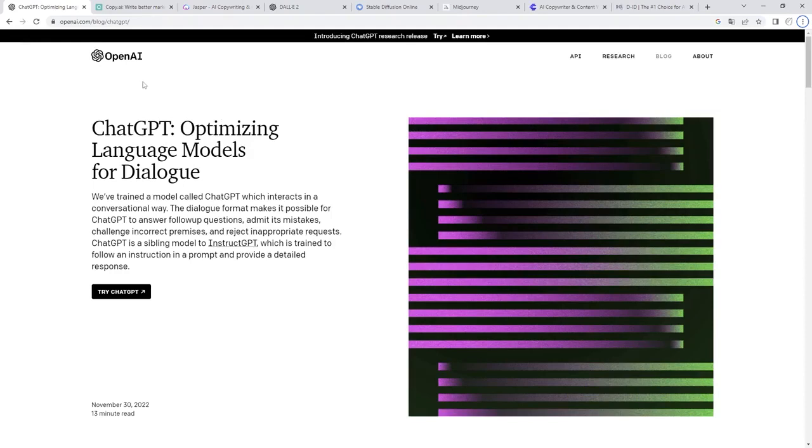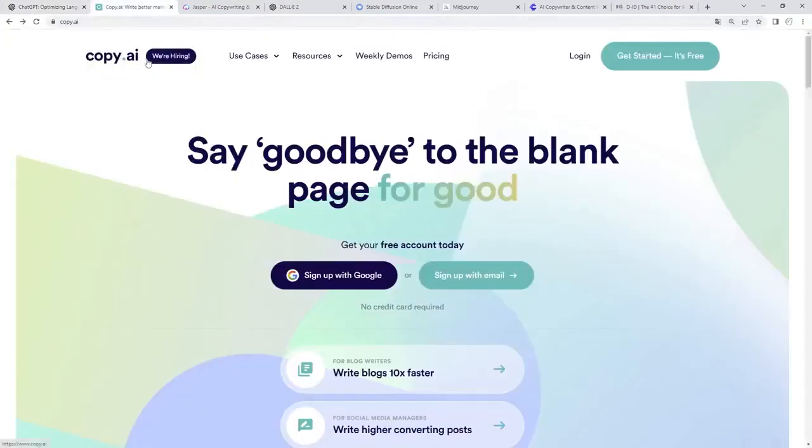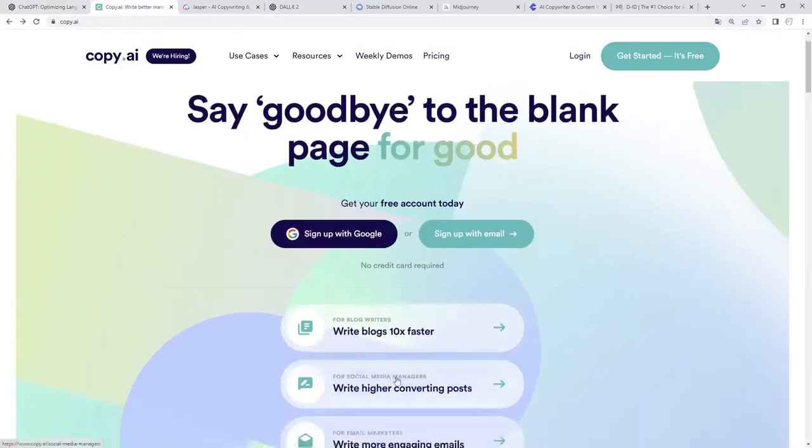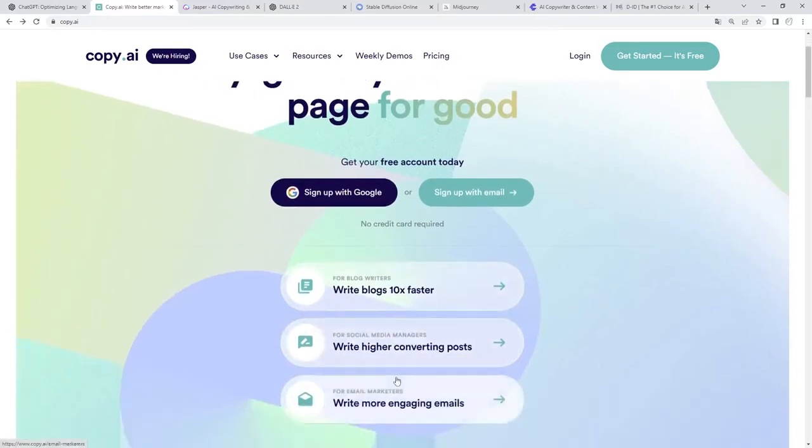But the usefulness of artificial intelligence is not limited here. There are many other applications that facilitate the work in many jobs. For example, in CopyAI we can generate text much faster. We can ask it to generate, for example, a blog entry, the conclusion. We can use it to create promotional emails or for social media.